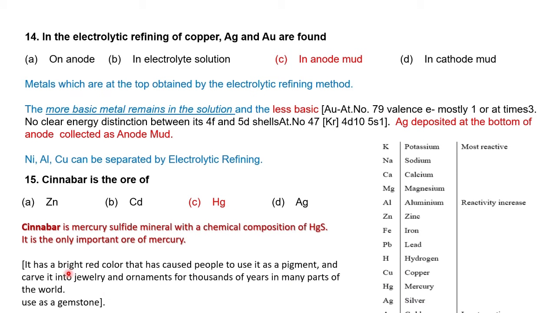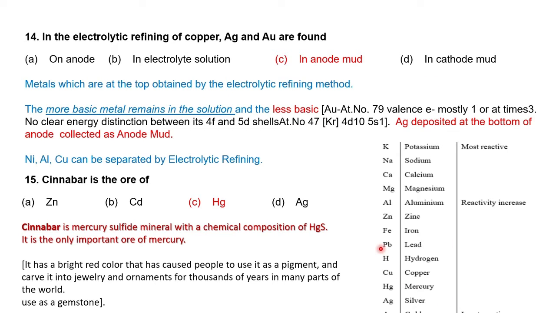Next question, in the electrolytic refining of copper, where do gold and silver collect? Ag is silver, Au is gold. Where can we find these metals: in the anode mud, in the electrolytic solution, or in the cathode mud? Higher elements will be more reactive, and below them are the less reactive metals, which will be collected as anode mud.